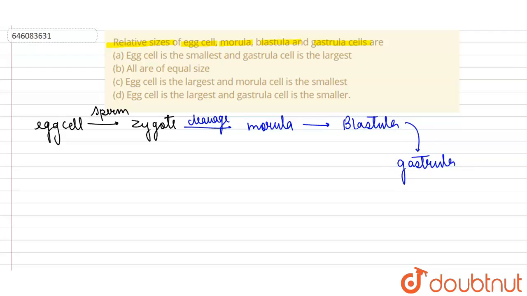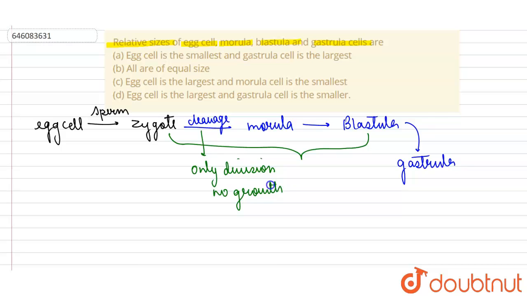So what happens when we talk about cleavage? The cleavage basically occurs from the zygote to the blastula stage. In cleavage, there is only division, okay. So there is no growth, there is only division, no growth. So basically the size of zygote, morula and blastula remains the same, okay. So the size remains the same.